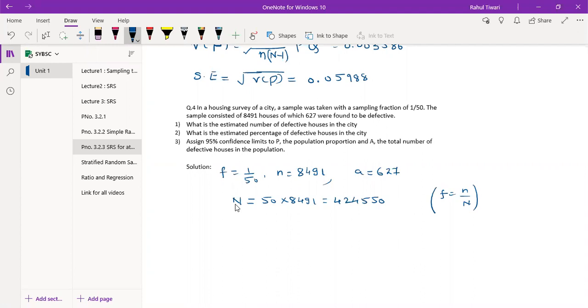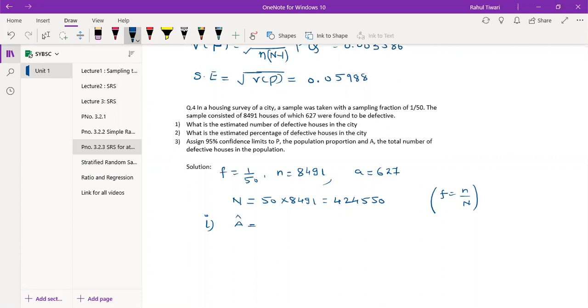What is the estimated number of defective houses in the city? That means you need to obtain a hat.